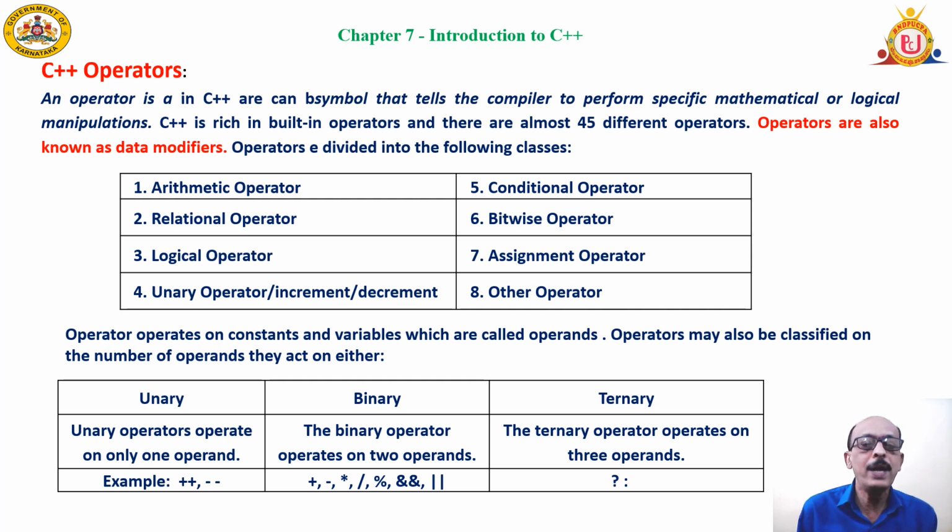What is meant by unary? A unary operator expects only one operand to operate. A binary operator expects two operands to operate. Ternary, three operands. That is the meaning of unary, binary, and ternary. These things will be discussed in detail, one by one.